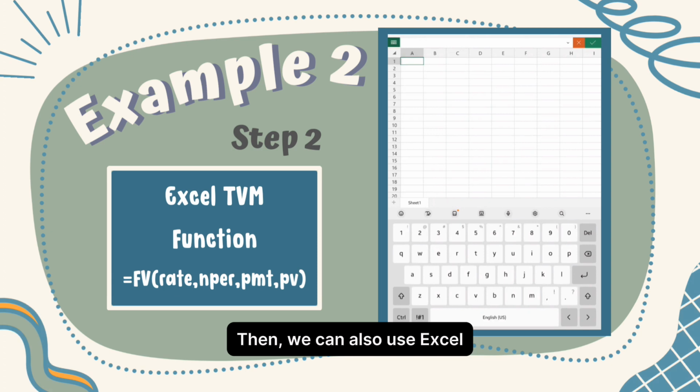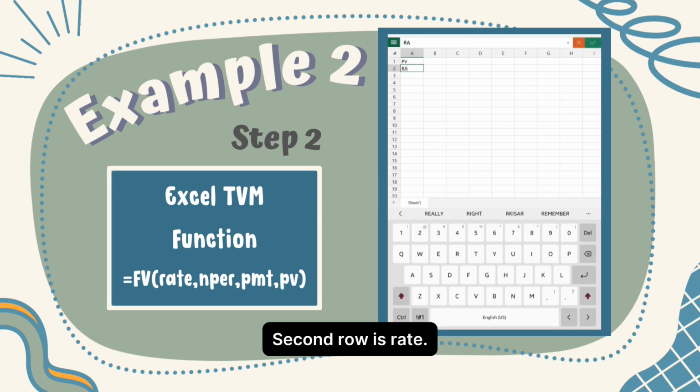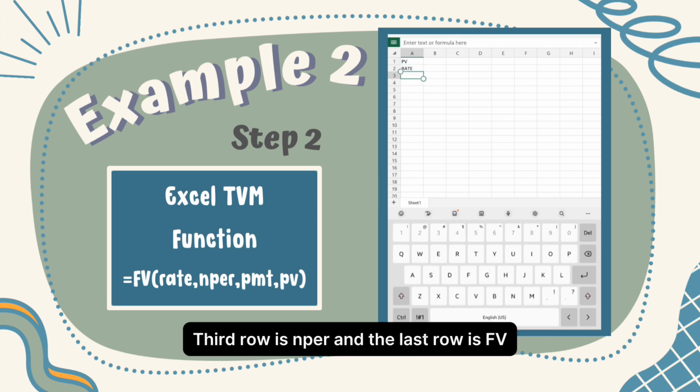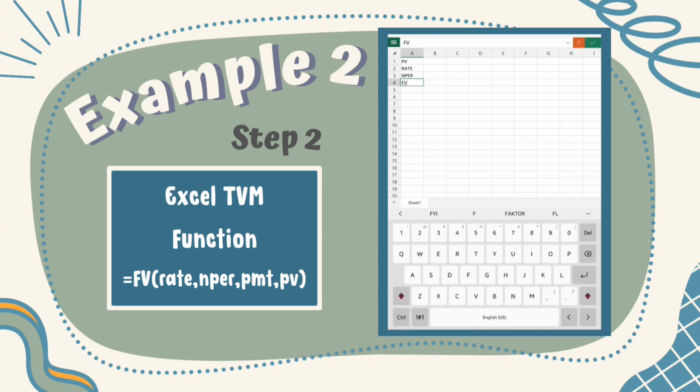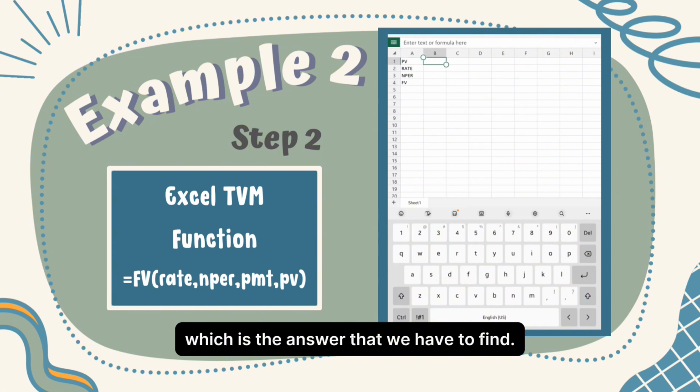Then we can also use Excel to find our future value. In the first row we must put PV, second row is rate, third row is NPER, and the last row is FV, which is the answer that we have to find.